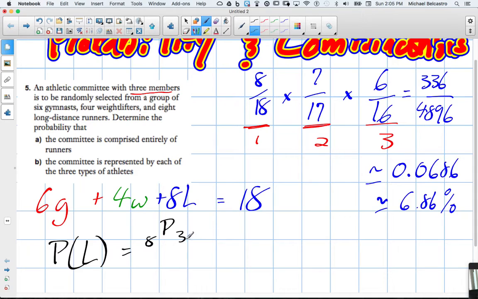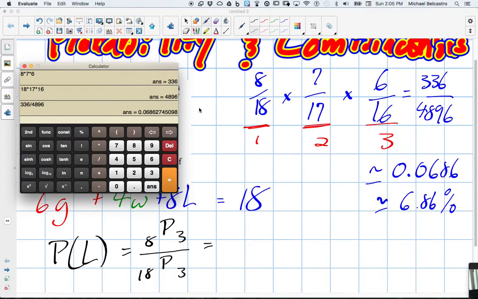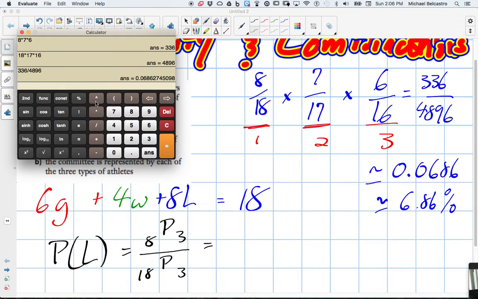8P3 here as our top value. So how many different ways can we choose 3 runners out of the total of 8? And on the bottom, the question is how many different ways can we choose 3 runners out of the total of 18 different people? So we're going to see what these 2 values get us. I'll bring up the little calculator again, but it should give us the exact same values.